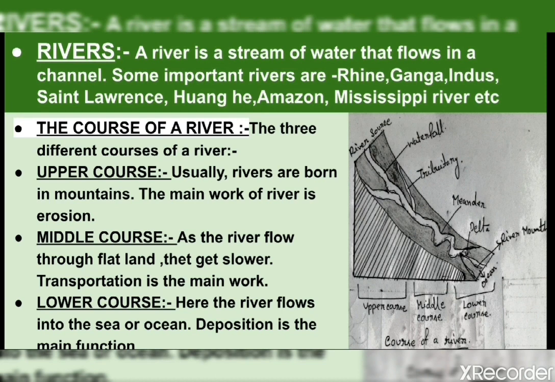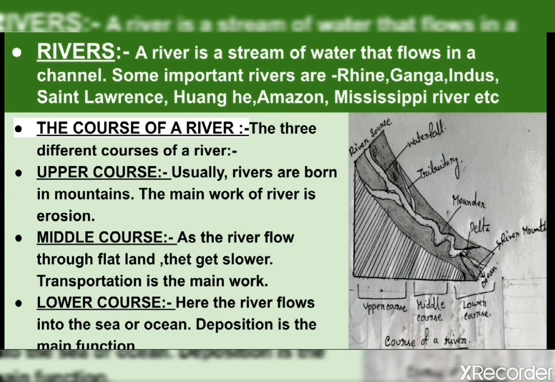The Ganga is the most important river of India, as we know, that has its source in the Himalayas and flows through India and Bangladesh. The Huanghe, also known as the Yellow River, is the main river of northern China. Then River Mississippi is the main river of USA. River Amazon, which is in South America, is the largest river in the world by volume. Okay, so these are examples of some of the important rivers in the world.